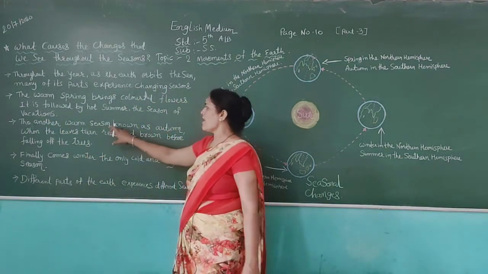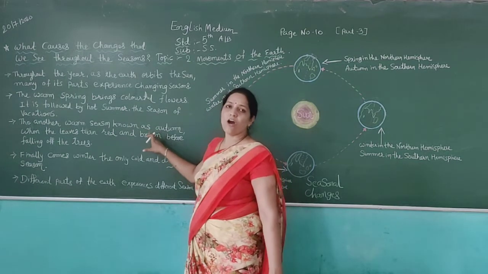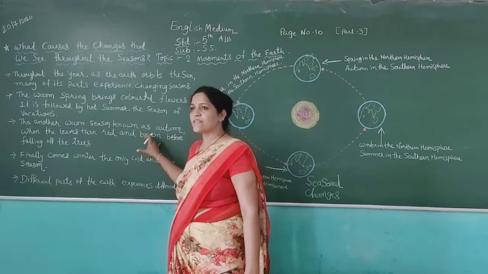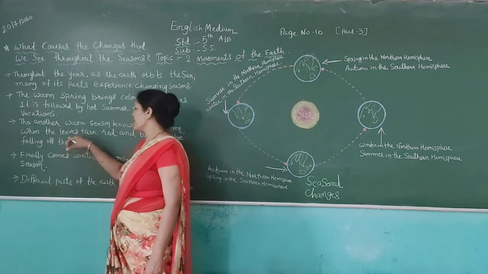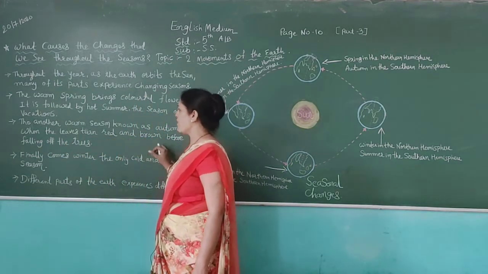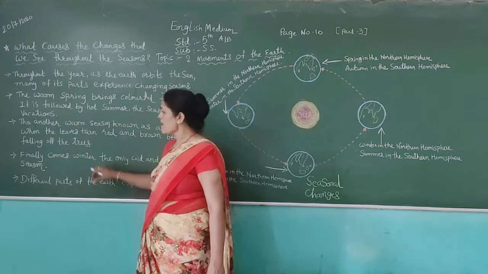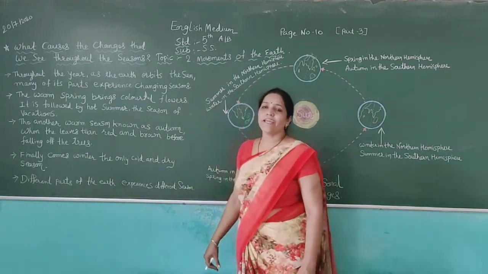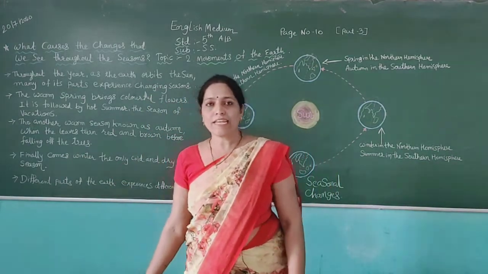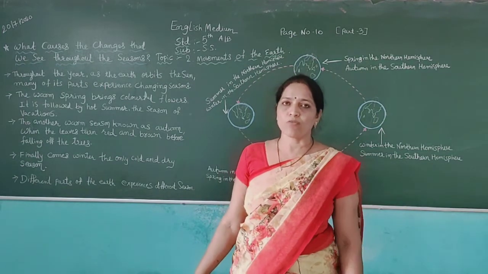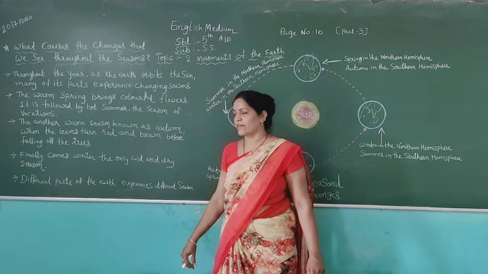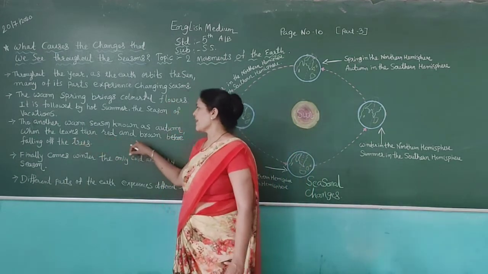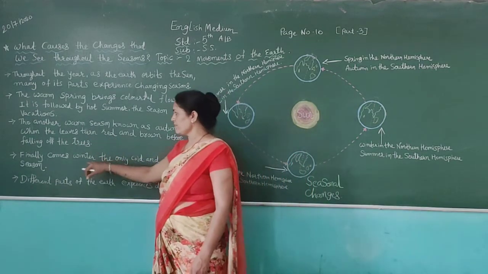The other warm season is known as autumn. Autumn season is also a warm season, when the leaves turn red and brown before falling off the trees. When they fall down from the trees, they may turn red and brown.